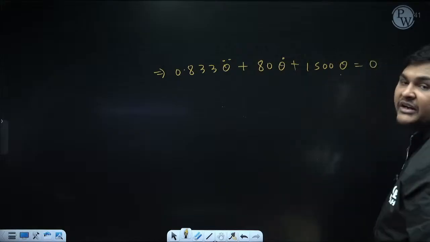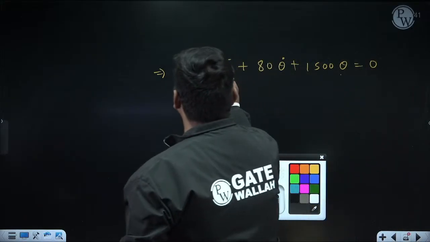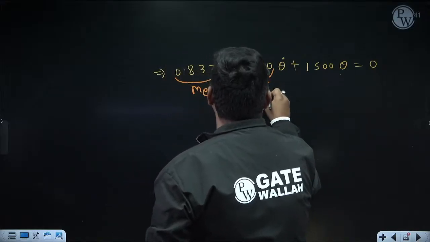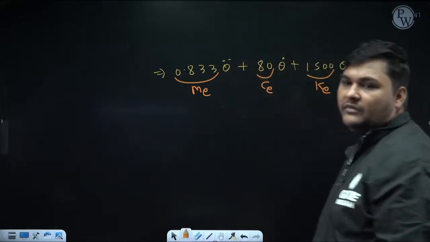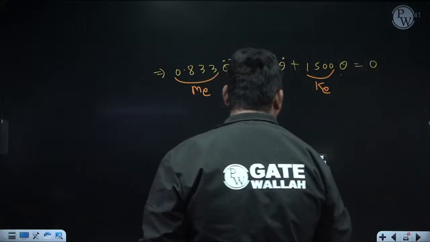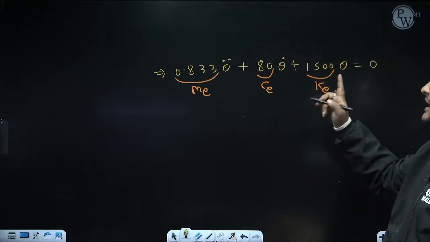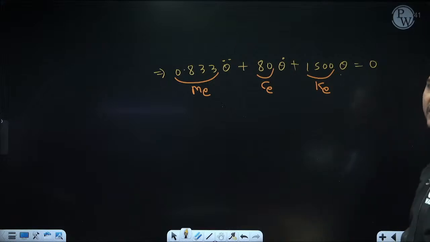So it is coming in standard form, and in this standard form we will refer to the coefficient of theta double dot as ME, coefficient of theta dot as CE, and coefficient of theta as KE. Yes. Now you can calculate anything. Only remember, for the general case, whatever formula you have derived, in that formula replace C by CE, K by KE, M by ME, and here ME is 0.833, CE is 80, and KE is 1500.